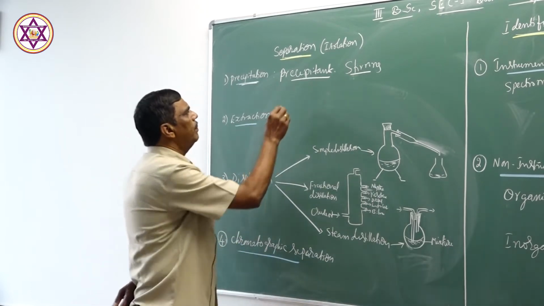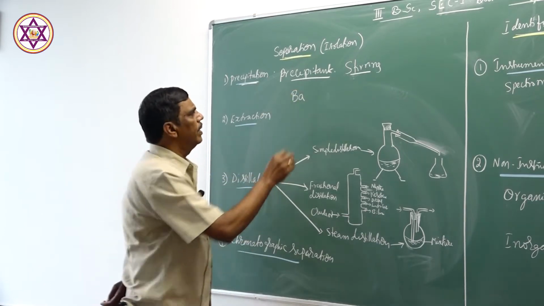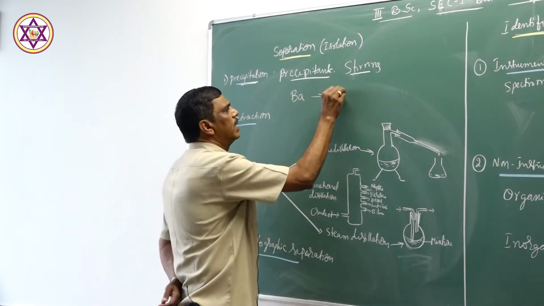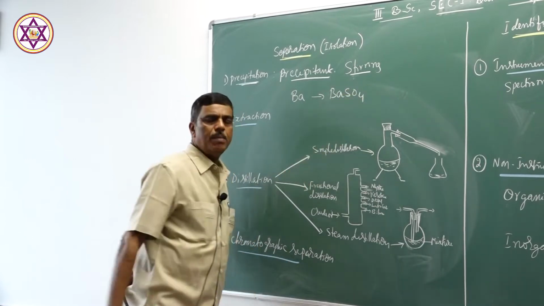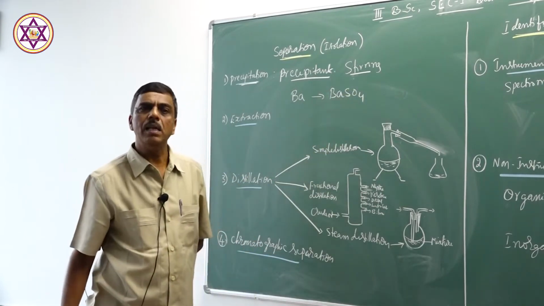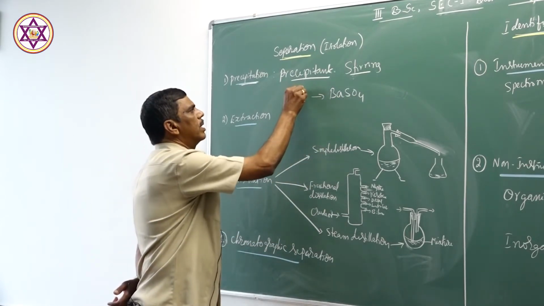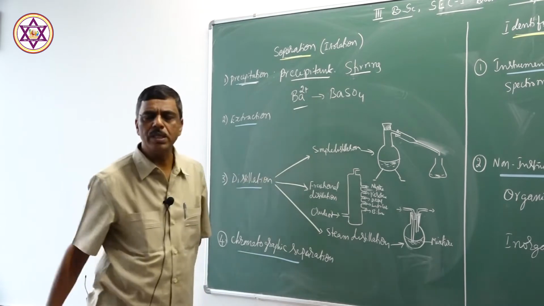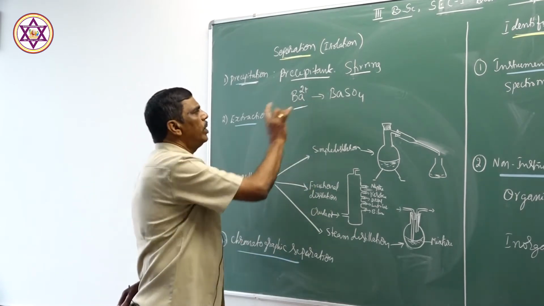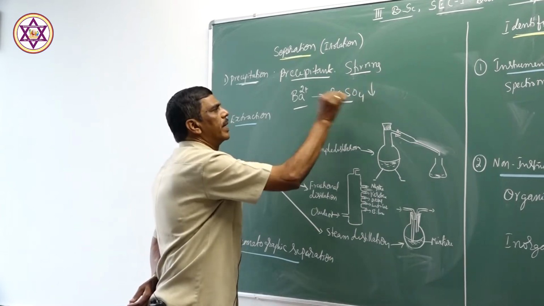For example, barium is precipitated as barium sulfate by adding sulfuric acid as the precipitant. Sulfuric acid is added to the barium ion solution. This is the substance to be separated. When sulfuric acid is added to barium ion, barium sulfate gets precipitated.